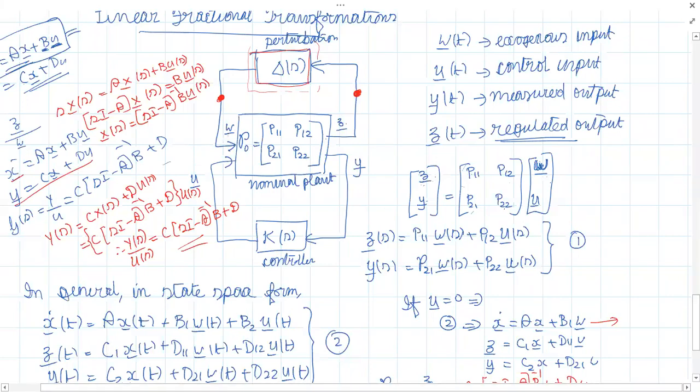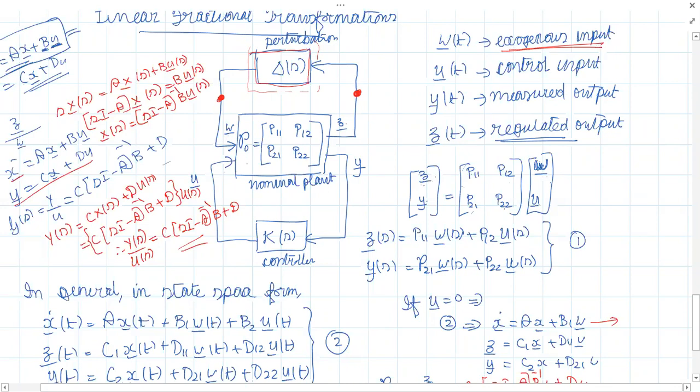So the plant output can be thought of as two parts. One is going to the controller, and one is going to a perturbation block. Similarly, since the plant is affected by perturbation, there has to be an input signal from the perturbation block. That is W, the exogenous input.